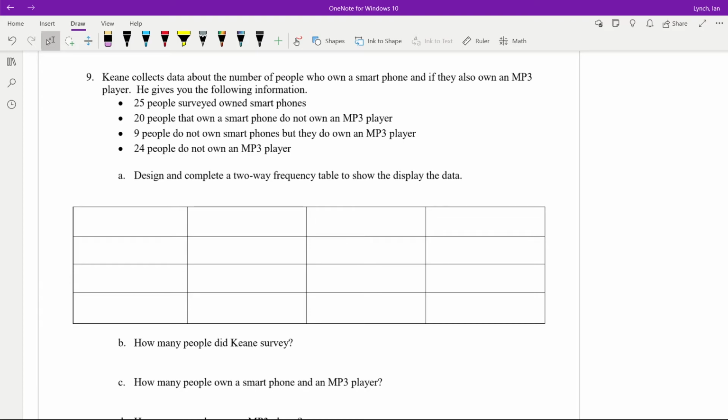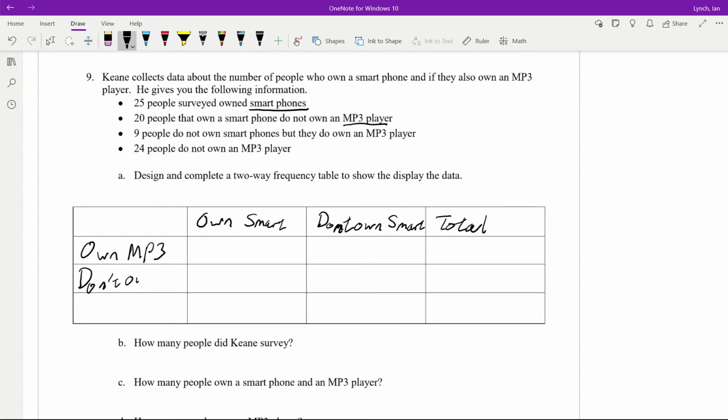Alright, so 25 people surveyed owned smartphones. 20 people that own a smartphone do not own an MP3. 9 people who do not own smartphones, but they do own an MP3. So I'm going to say that we've got own smartphone, don't own smartphone. And then we got total. Over here we've got own MP3, don't own MP3. And then we got total.